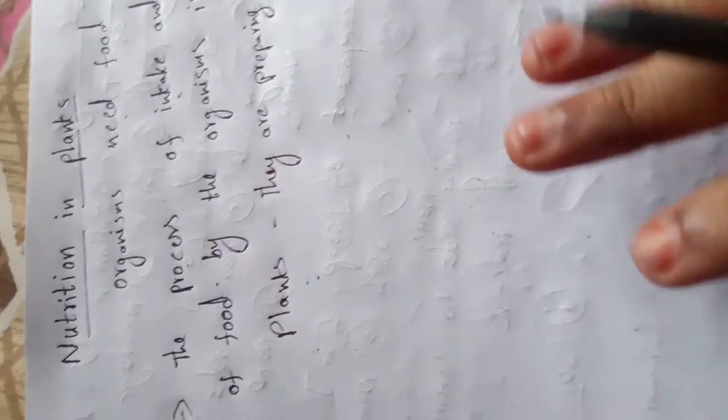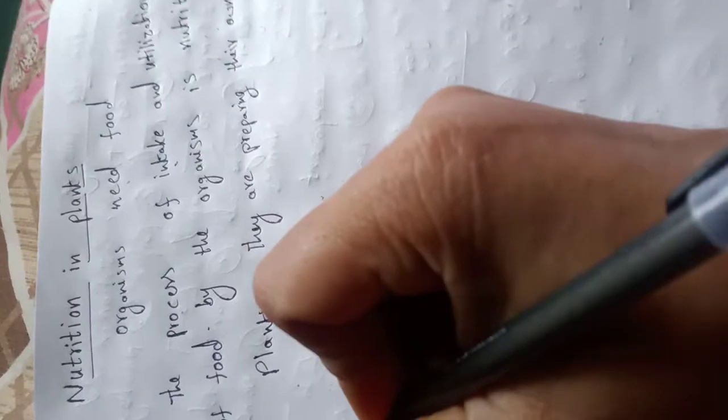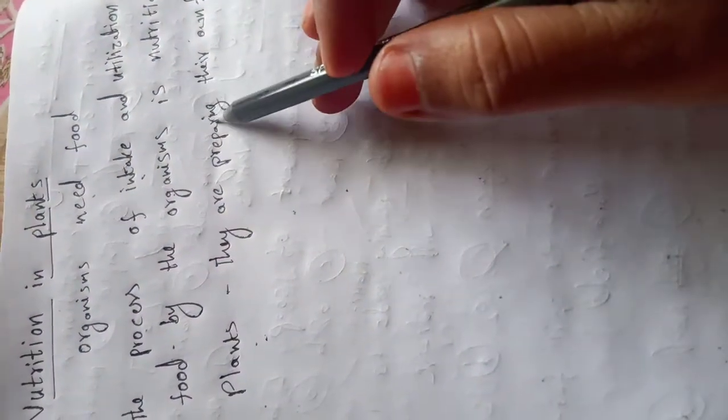See, the mode of nutrition in which organisms make the food themselves is called the autotrophic nutrition. Okay, plants are making their own food, so this is called the autotrophic nutrition.